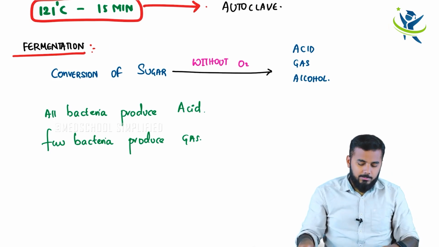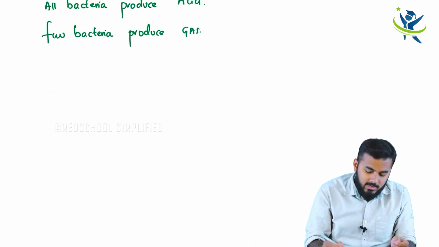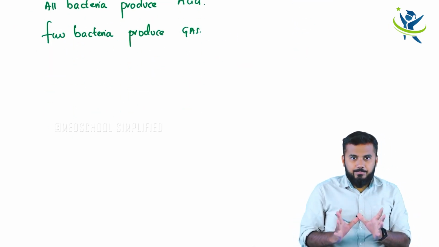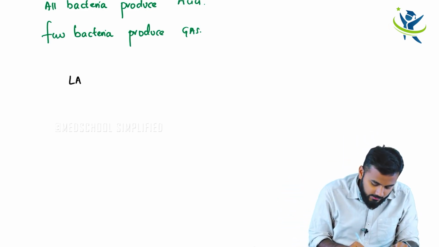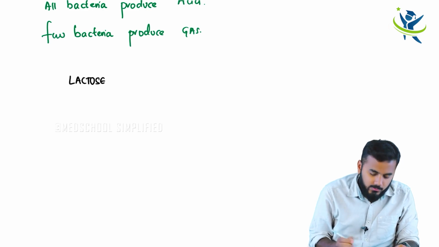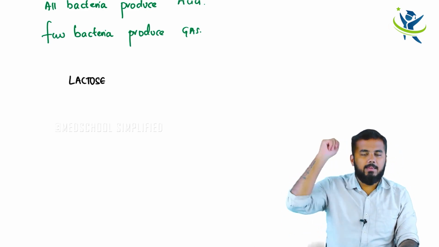Simple example. I will take a medium, and in that I will add a solution of lactose. Now I will add some bacteria.